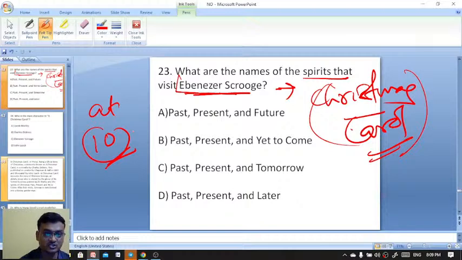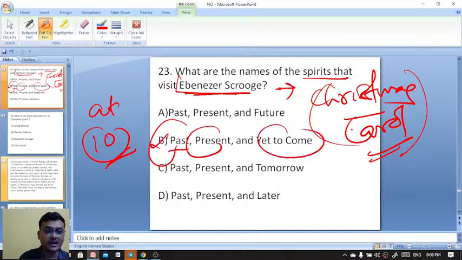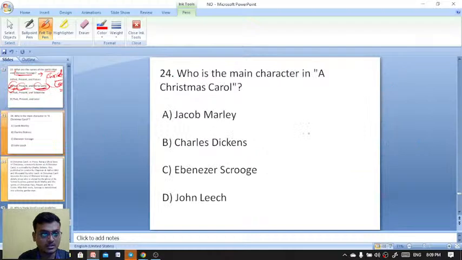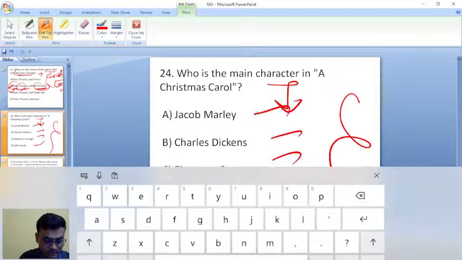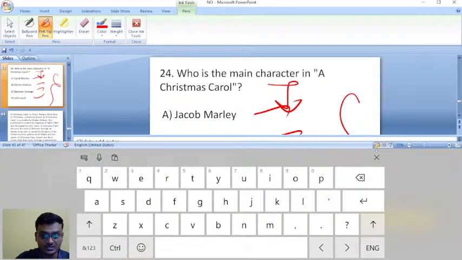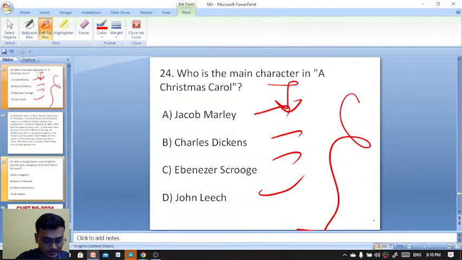Exactly. The spirits that visit Scrooge in A Christmas Carol were past, present, and yet to come. Okay, who is the main character in A Christmas Carol? Easy question, quickly. The protagonist of A Christmas Carol.